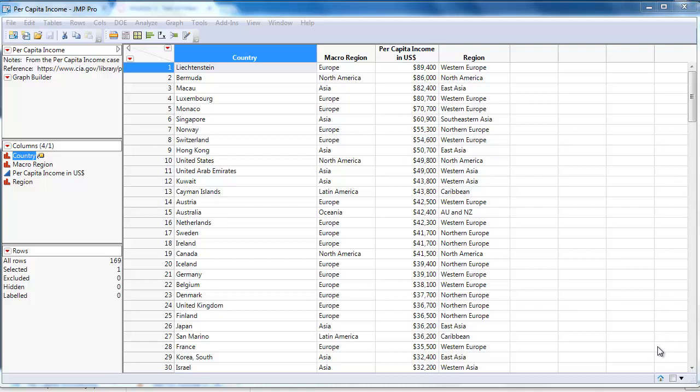In this video, I will show how to check for normal distribution of the variables. I'm using per capita income from JMP, and we have macro regions of the world, 6 macro regions. Per capita income is a continuous variable. First step is to run a distribution.